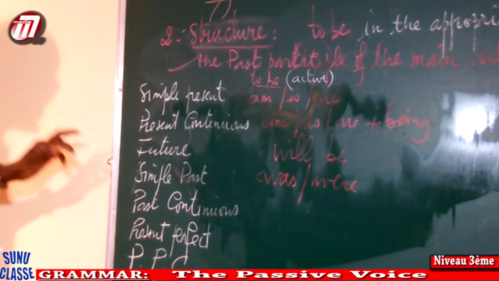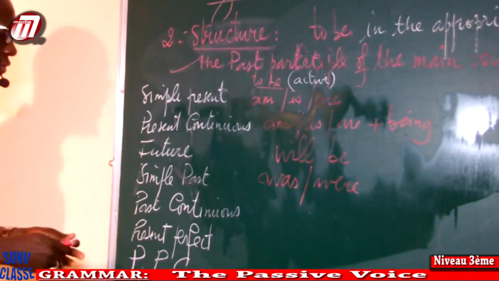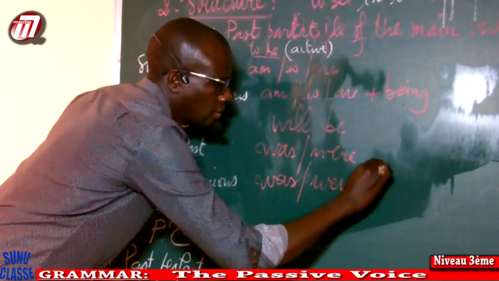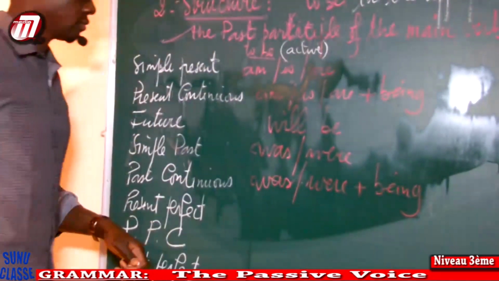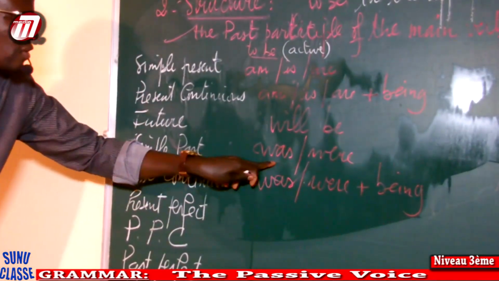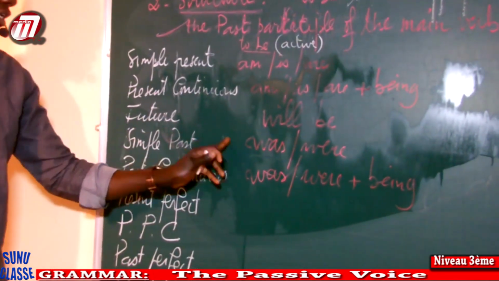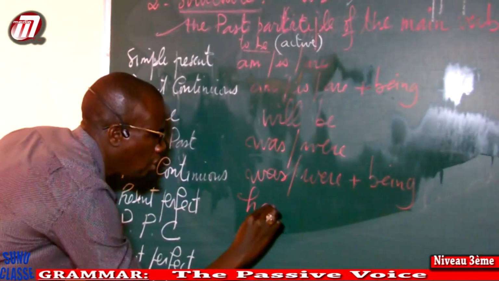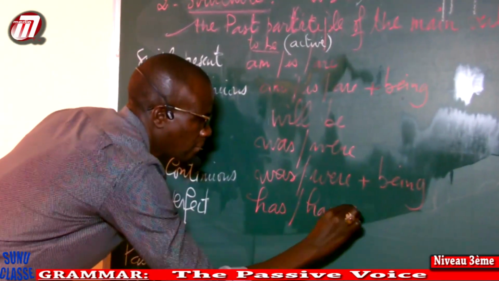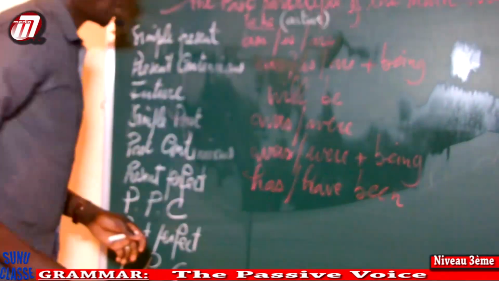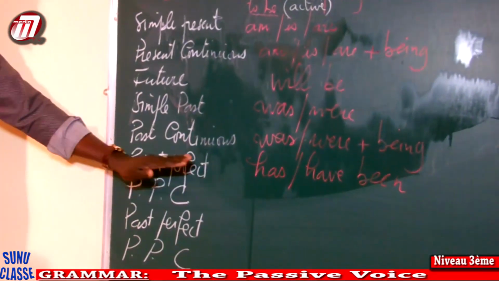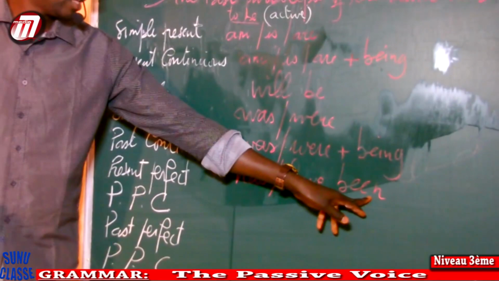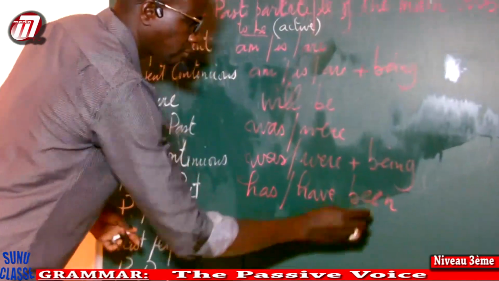We have also now past continuous. You're going to have was or were plus being. These words are just for the third person of singular: he, she, and it. Present perfect, we're going to have has or have plus been. How do you form the present perfect? You're going to have have or has plus the past participle. And here the past participle of be is been.